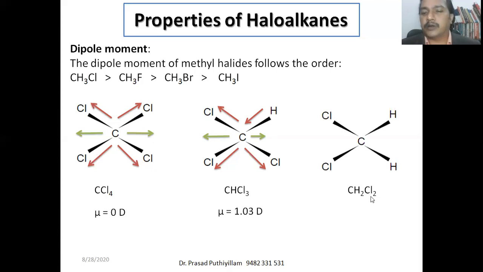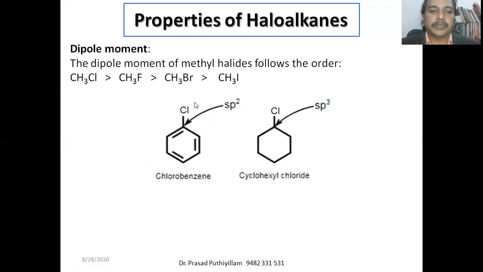Some hydrogen opposing force is there, but still it has a dipole moment of 1.03 D. Whereas in case of dichloromethane, there is possible electron movement towards hydrogen, meaning the shifting of the CH bond is towards carbon, whereas towards Cl on the other side it is almost the same. Therefore, we can say the total electron movement is towards the left side. Whether with hydrogen or with the chlorine effect, the movement of electrons is towards the left side, or we can say it acts more as a dipole. Therefore, the dipole moment is 1.62. Therefore, dichloromethane has the highest dipole moment among all these three examples.